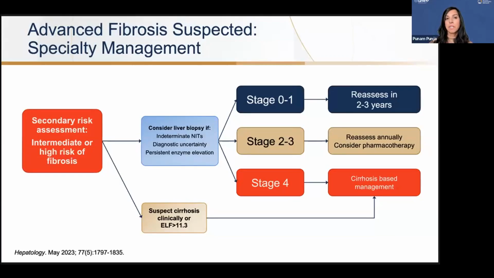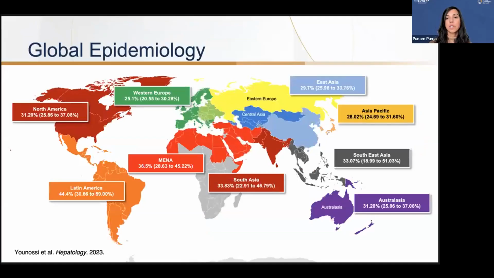If you suspect that a patient has cirrhosis, either clinically or on imaging, or an ELF test comes back at 11.3 or greater, these patients most likely have cirrhosis and need cirrhosis-based management. So looking at this global epidemiology of a publication that came out in 2023, the MASLD global prevalence is approximately 30% and increasing, which requires urgent and comprehensive strategies to raise awareness.